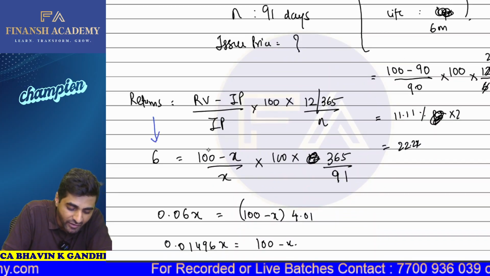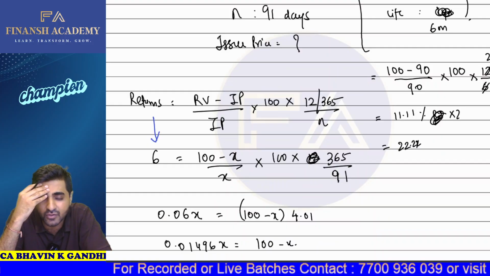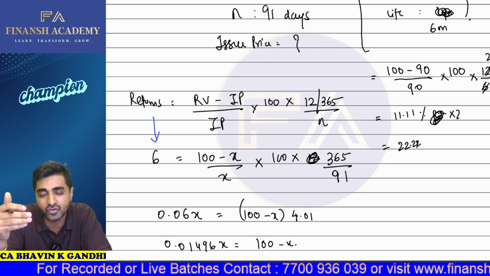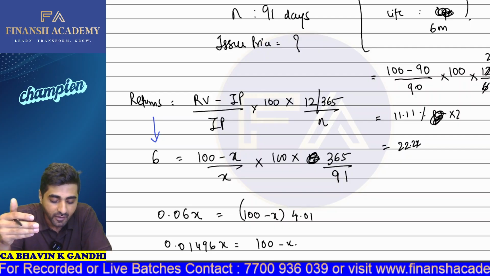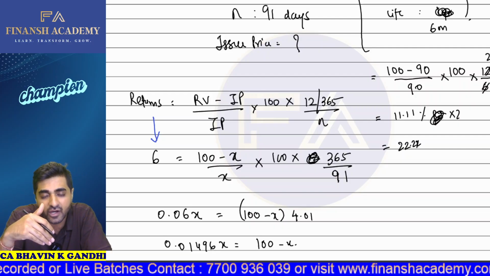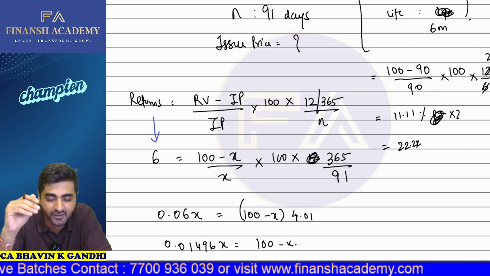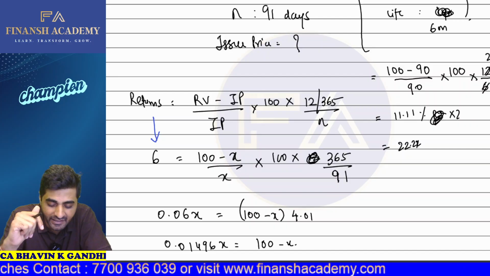Okay. Redemption value is 100. So the formula which we normally use is redemption value minus issue price upon issue price into 100. But here we are investing only for 91 days. So what will be your annualized yield? For annualized yield, we'll multiply that by 365 and divide that by 91.